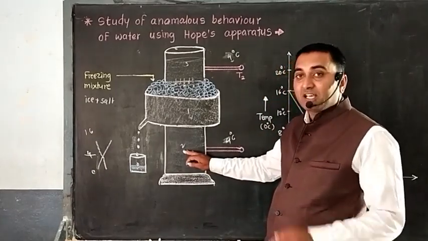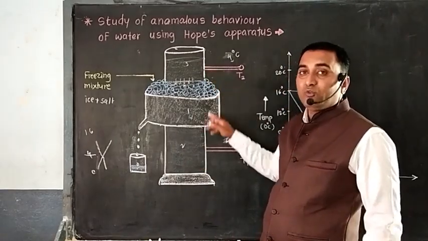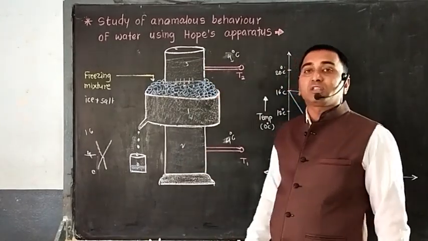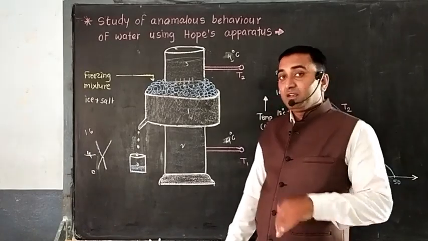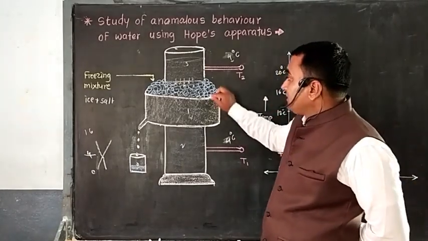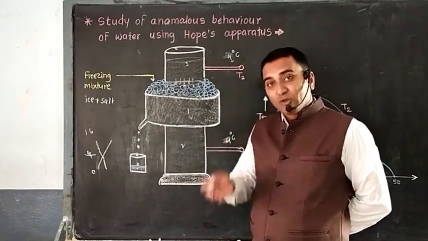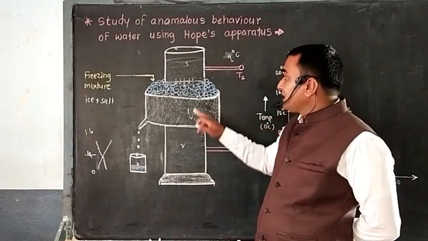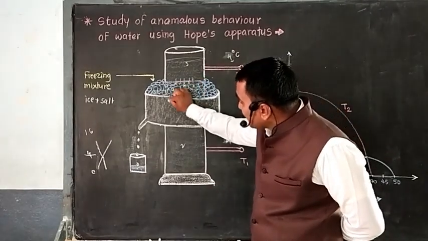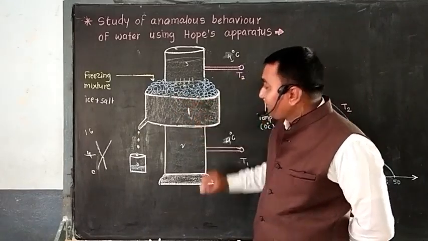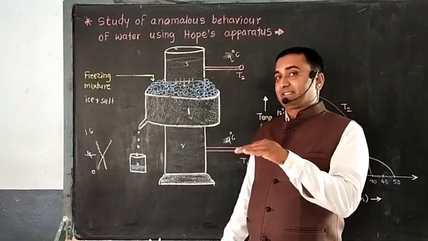So what happened here? T1 temperature starts to decrease first, then T2, and now both thermometers are showing the same temperature. Now what is going to happen here? This is the freezing mixture of 0 degrees Celsius or below 0 degrees Celsius. Again it continues to absorb the heat. Now as it absorbs the heat from layer number 1, the temperature goes from 4 degrees Celsius to 3 degrees Celsius.